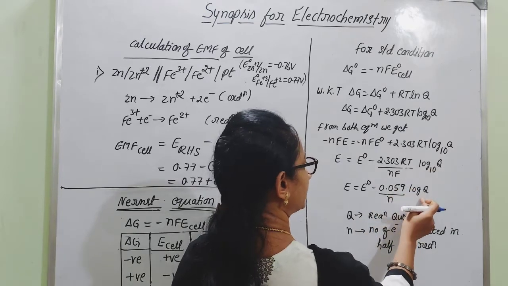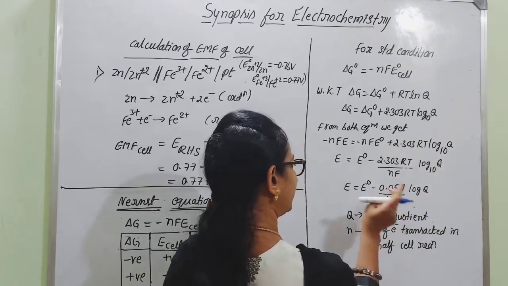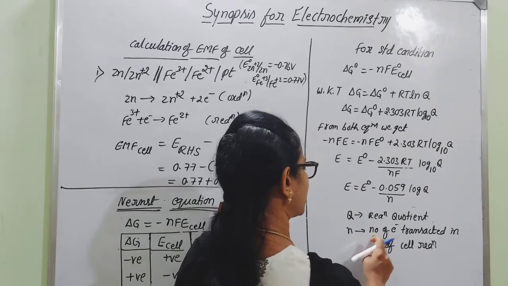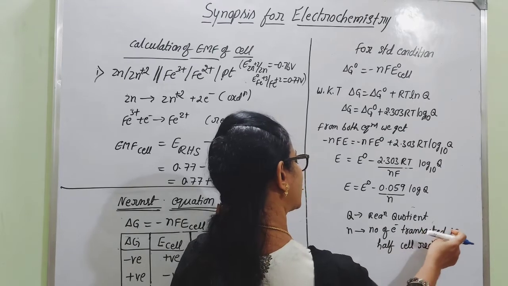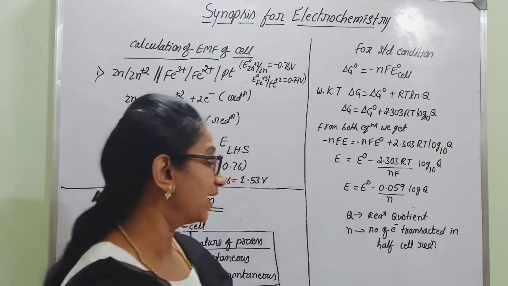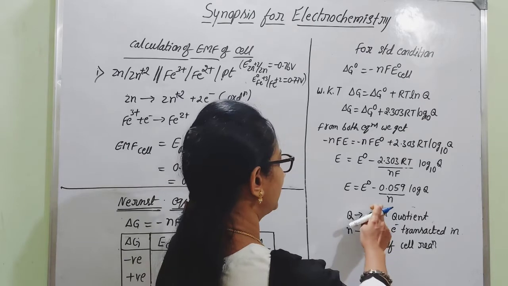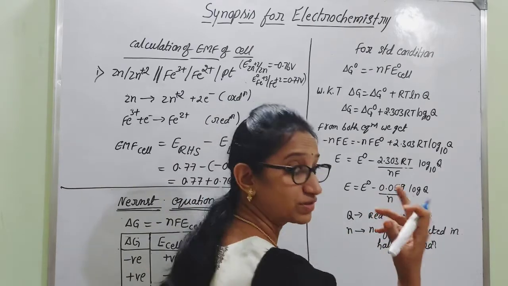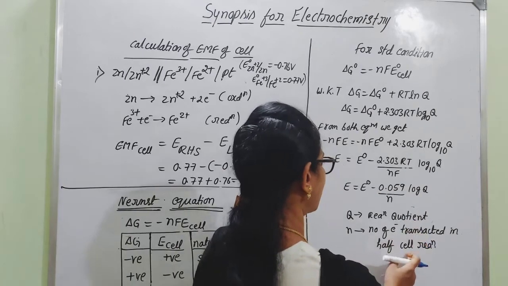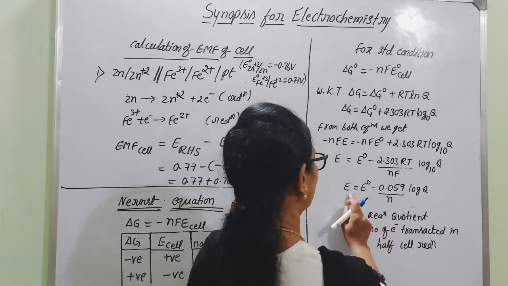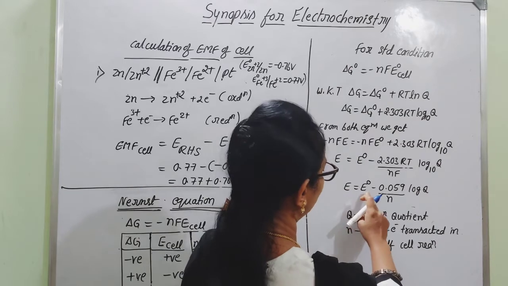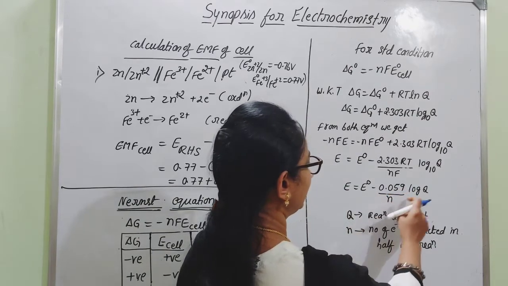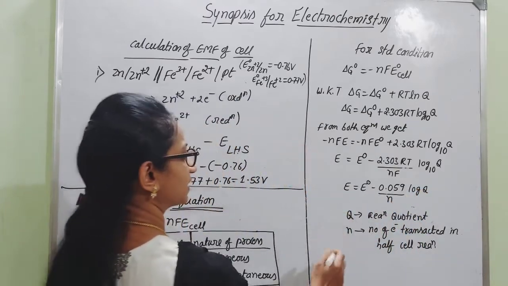Then log base 10 Q divided by N, you can just write it. N represents the number of electrons transacted in any half cell reaction. Based on the nature of the ions, we can predict the number of electrons exchanged during this redox reaction. Hence we can get the value of E. So E is equal to E naught minus 0.059 by N log Q. Just remember this expression.